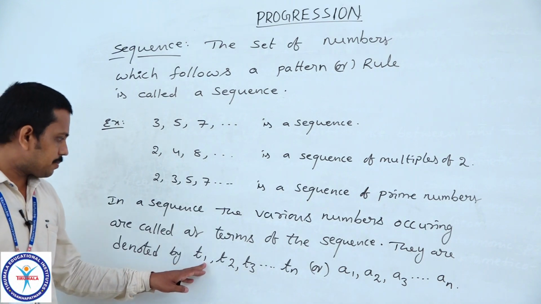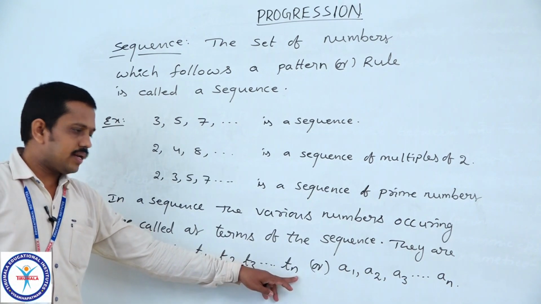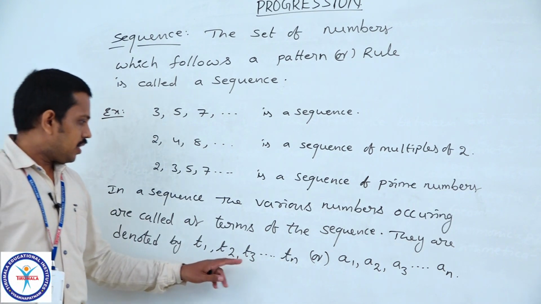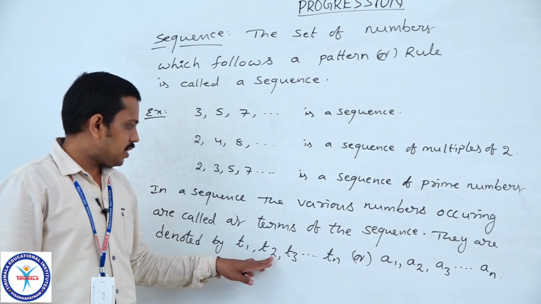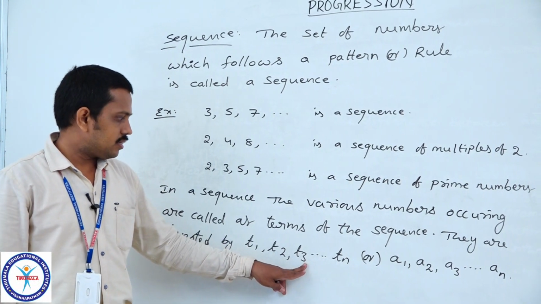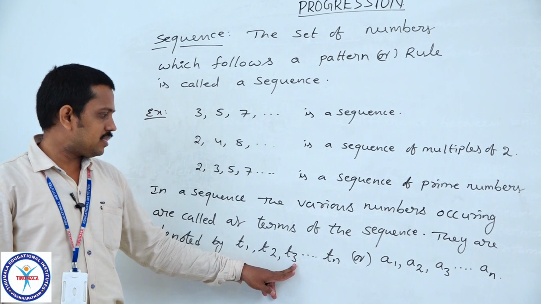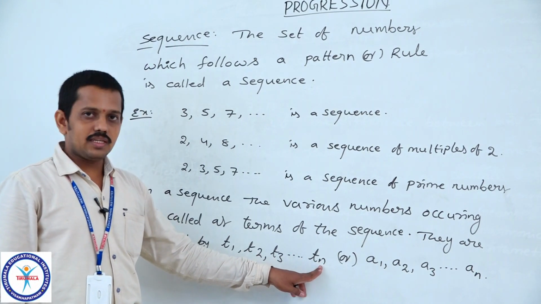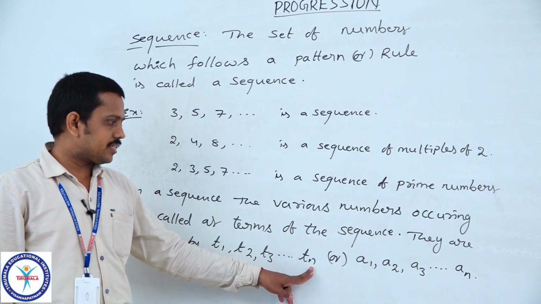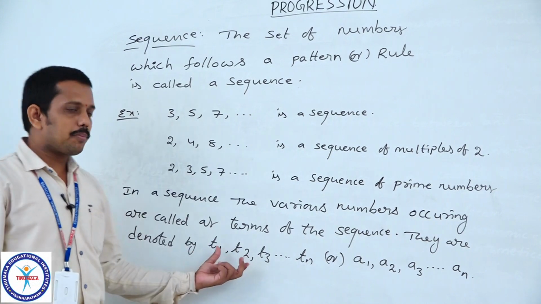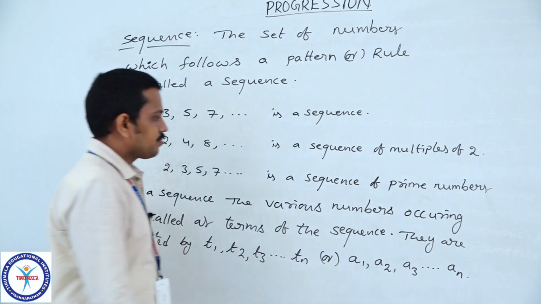Here the subscripts 1, 2, 3 and n represent the position of the term. T2 means the term in the second position, T3 the third term, and Tn is in the nth position, so this is the nth term. So these subscripts represent the position of the terms.